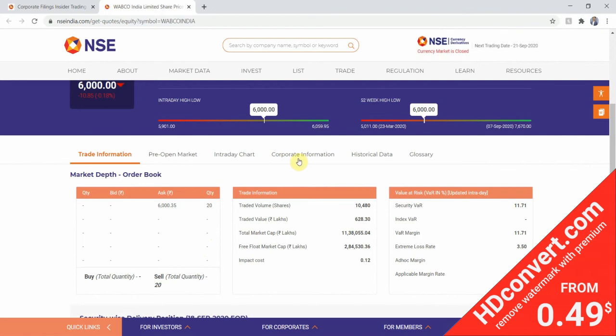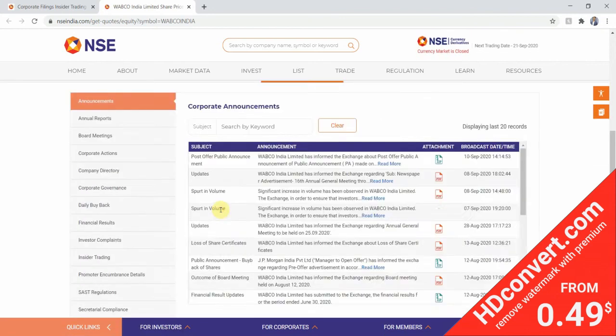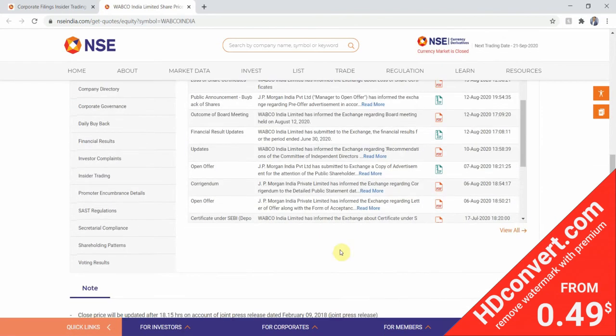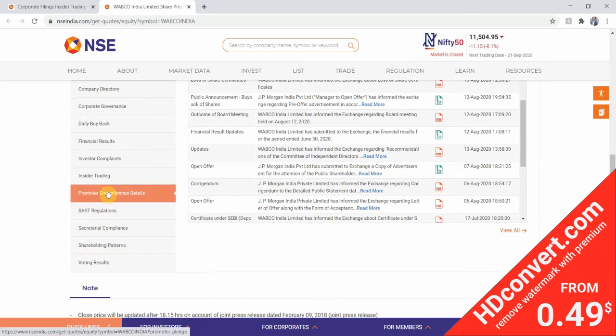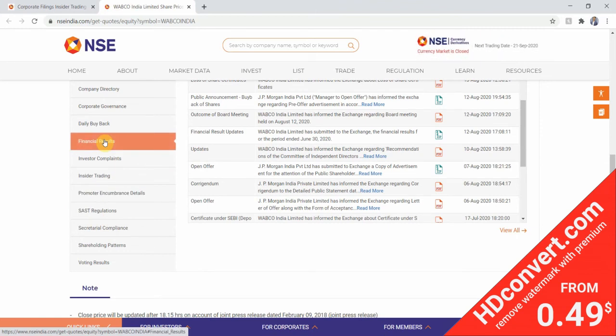Then we'll go to the corporate information section. Now the final part comes. For Wabco India Limited, we have to check four things: shareholding pattern, SAST regulations, promoter encumbrance detail, and financial result. The last one, the financial results, is optional.